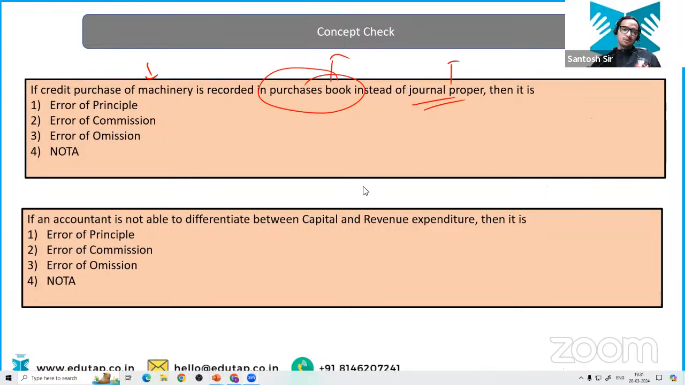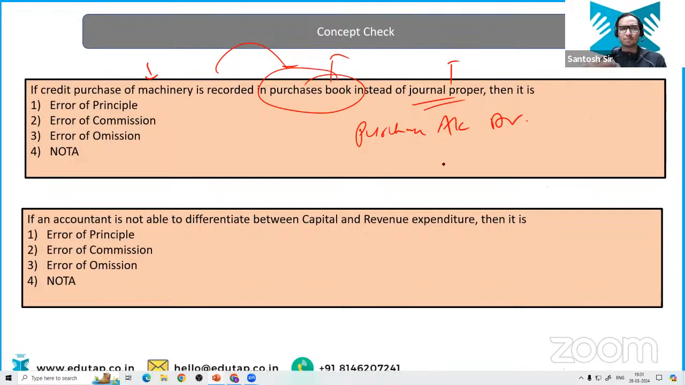Okay, so I will tell you why it is not the error of commission and why it is the error of principle. Listen to me very carefully, Damini. I think only a few are wrong. Most of you are correct. See, when you have done the credit purchase of machinery, and the accountant has entered it into the purchase book, what is the general entry in the purchase book? Purchase account debit to whatever party is there.